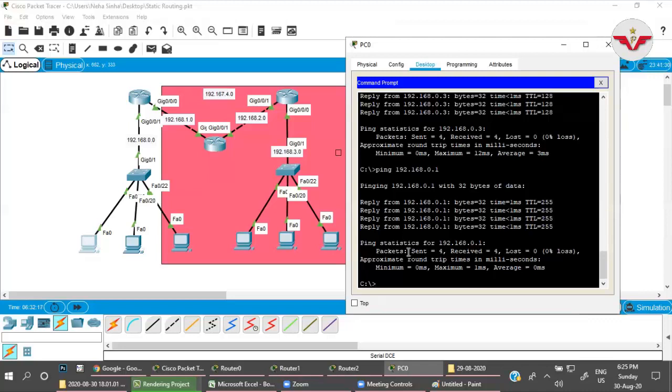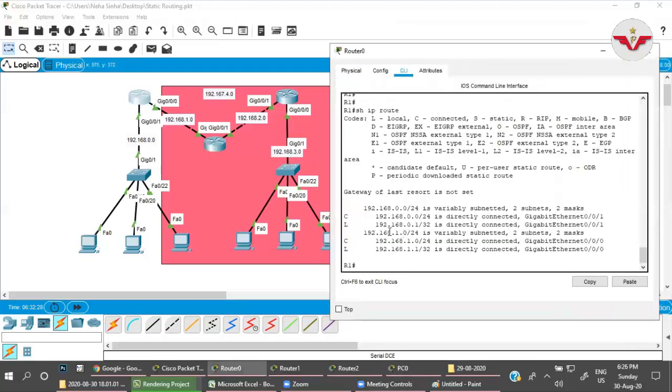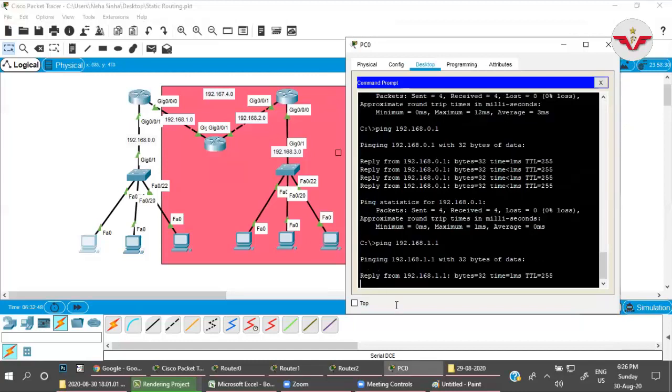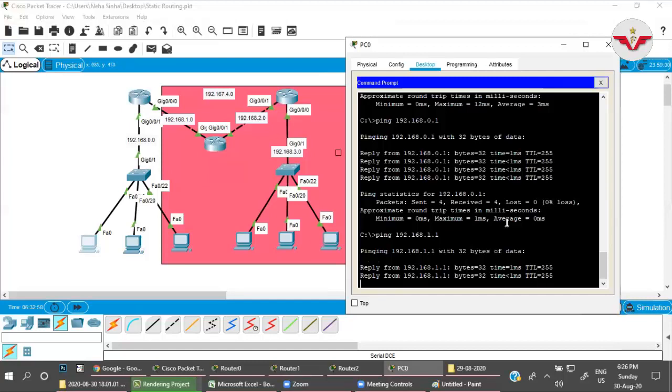Now, from here, I can reach the default gateway, 0.1. Now, that router knows about the 1.0 network as well, right? If this router knows about the 1.0 network, the 1.0 network information is with this router, so it should communicate. Let us try. Just go to the PC once again. Let me ping 1.1, which is on the router's other interface. Yes, very good. It's responding because the router knows about that network.